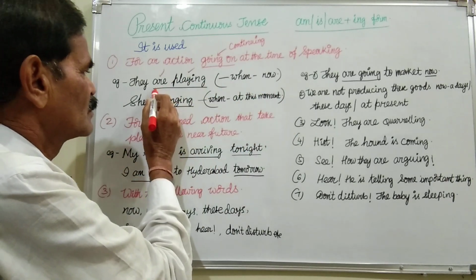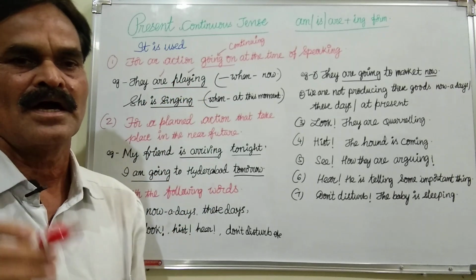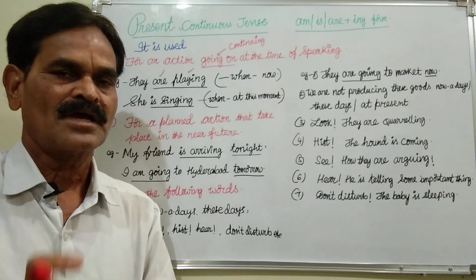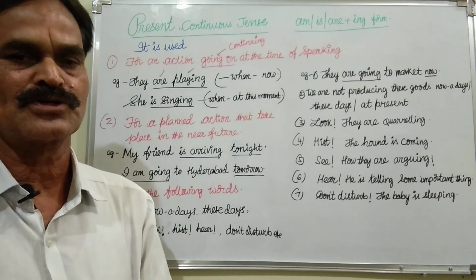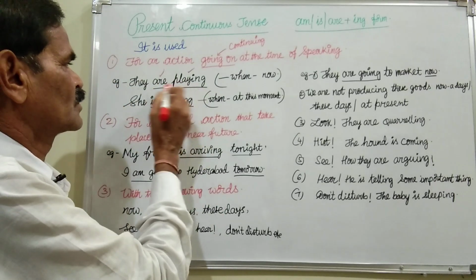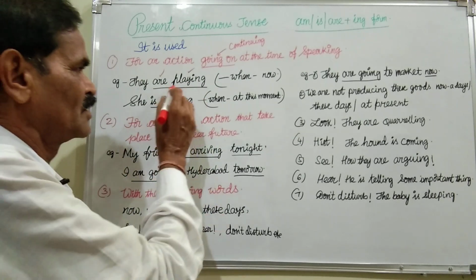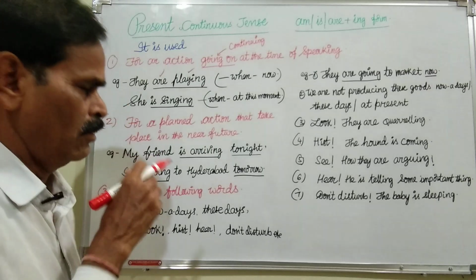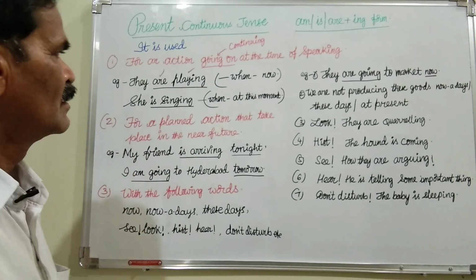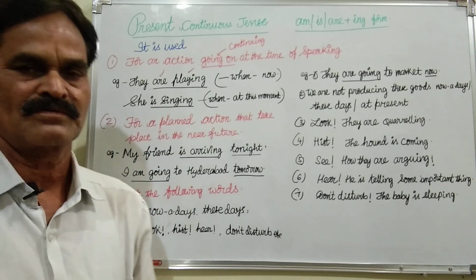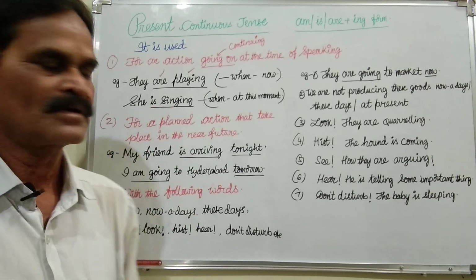So here are playing is an action that is actually continuing at the time of speaking, that is now. So here we cannot say they play, or they will play. This is present continuous.